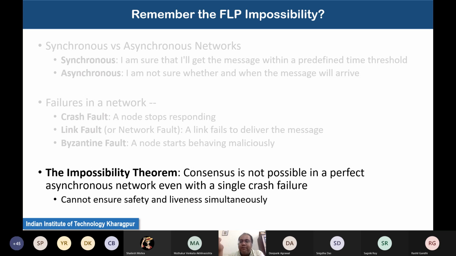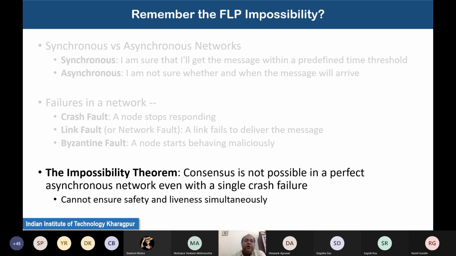So they are saying that liveness can be compromised. I do not want to give a hard bound that I will be able to reach consensus within this time frame, but the protocol might execute for infinitely many rounds theoretically. Or in practice, it might take a long duration to reach a consensus. But the moment it reaches consensus, the correct participants will be able to uniquely determine the correct state of the system. Well, so that is basically ensured by existing consensus protocols like Paxos, Raft, and the other protocols that we are going to discuss later.